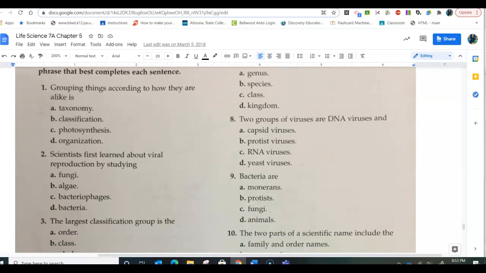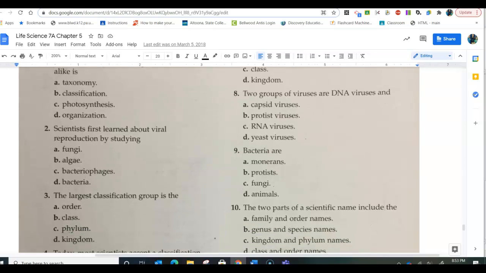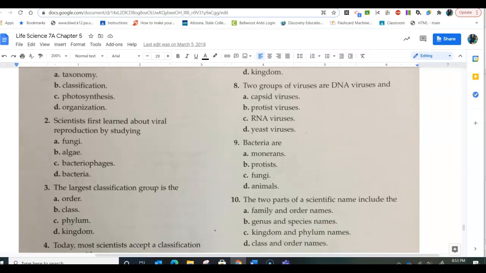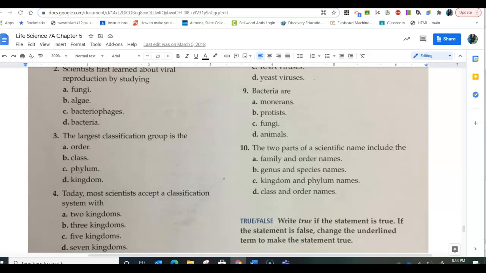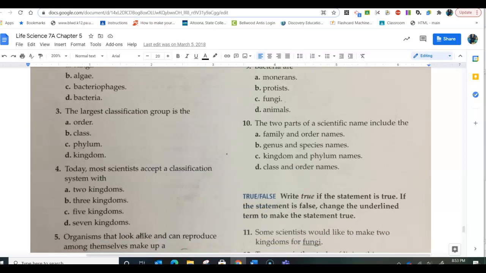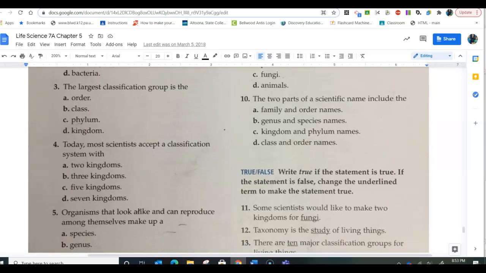Two groups of viruses are DNA viruses and RNA viruses. Bacteria used to be called monera, A. The two parts of a scientific name are genus and species, B, just like we humans are Homo sapiens.